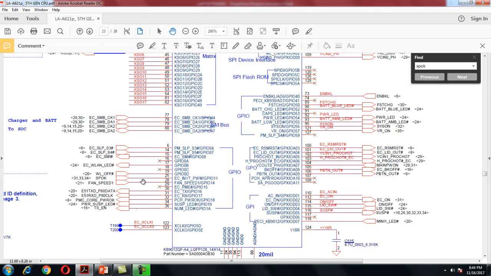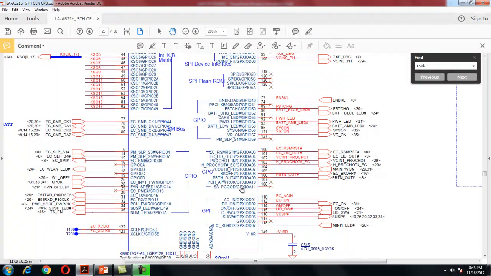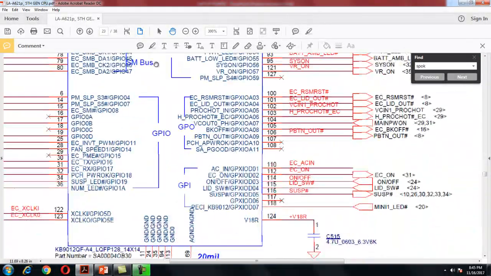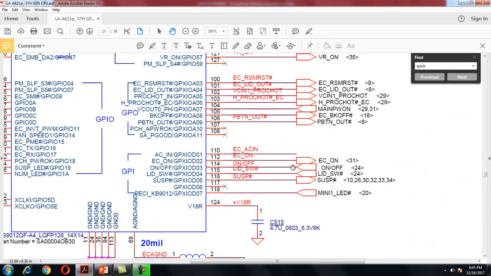When the SIO receives this SPOK signal, that means my always voltage is turned on. My always voltage, that means my 3.3 and 5 volt, is working fine if you receive this signal at pin number 25. Then the next is my 1 volt and 1.8 volt turning on, and then we have to press the power button. The power button is pin 114. This is my power button.